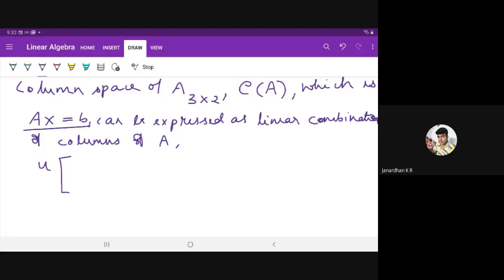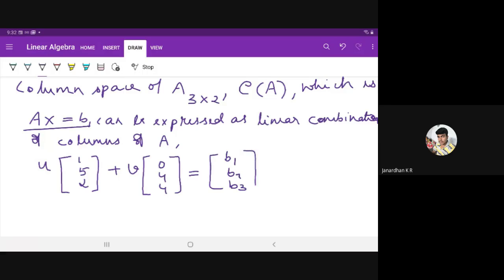Linear combinations of columns of A. So u into, what is the first column? 152, plus v into 044 is equal to B1, B2, B3. This is called a linear combination of columns of A.